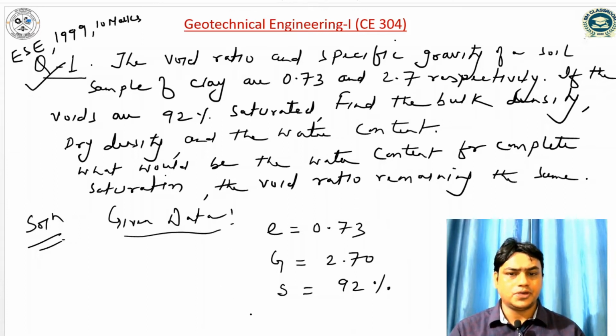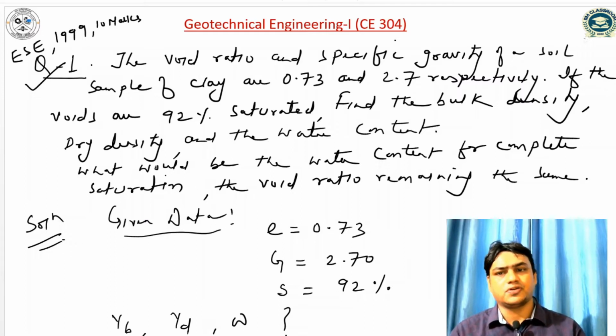We have to compute the bulk density, dry density and water content. And in the second part, once again we have to compute the water content for complete saturation of the soil.